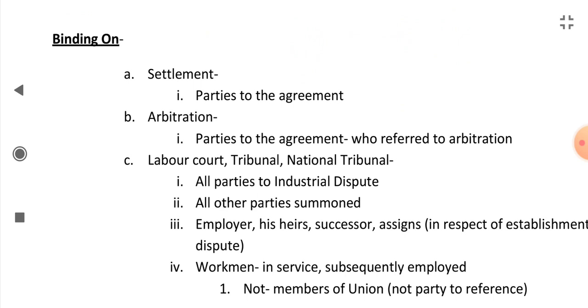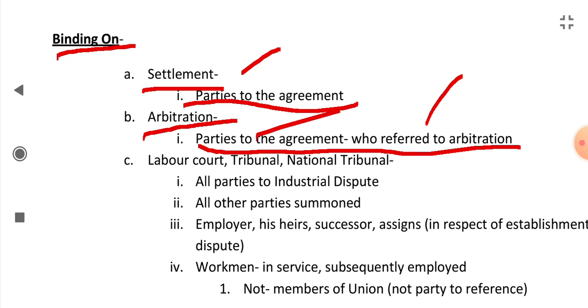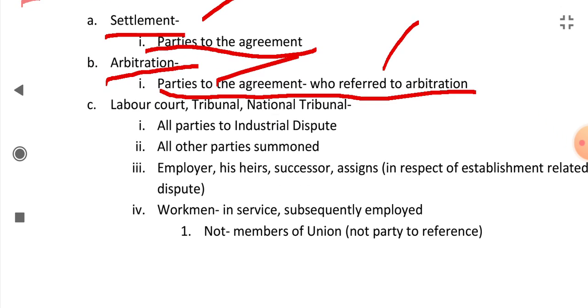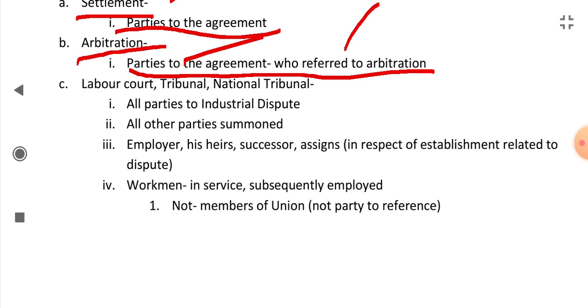How is this award or decision binding, and on which parties? In the case of settlement, it is binding on the parties to the agreement, the parties who had agreed to the settlement. In the case of arbitration, all those parties who refer the matter to arbitration and agreed to it are bound to comply with the award.